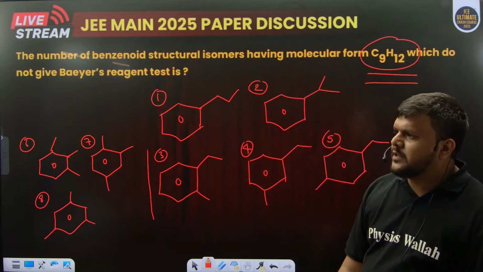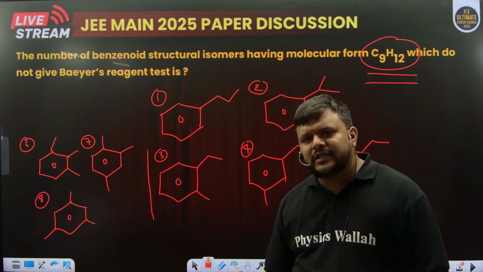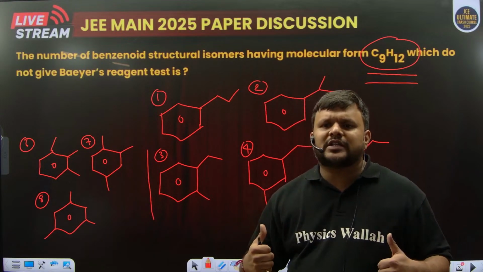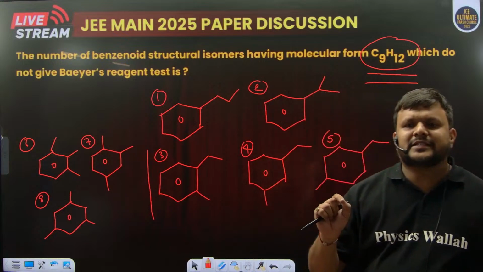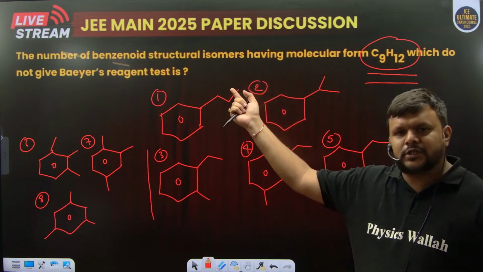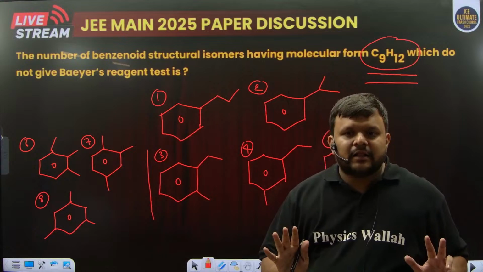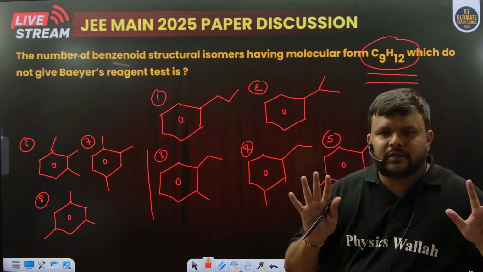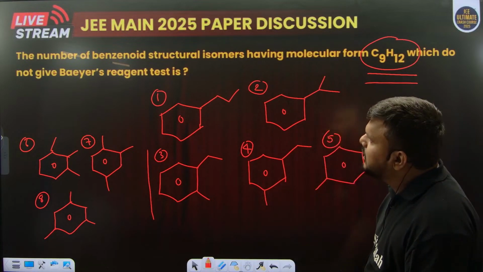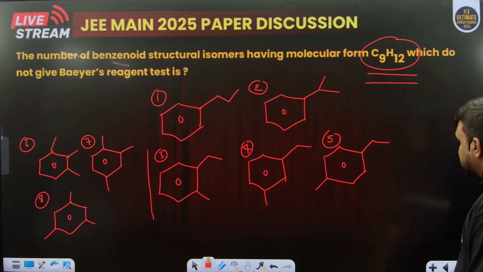So this is a simple question. Hope you understand this. While drawing, you have to understand there should be a benzene ring present over here, so we are calling it benzenoid. So in total we got 8. Okay, so let us move forward now to the next question.